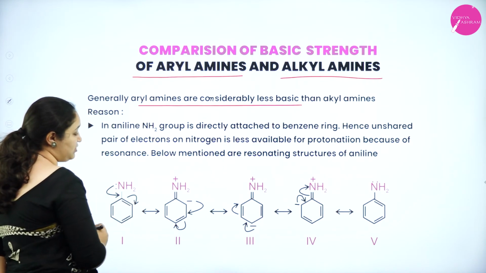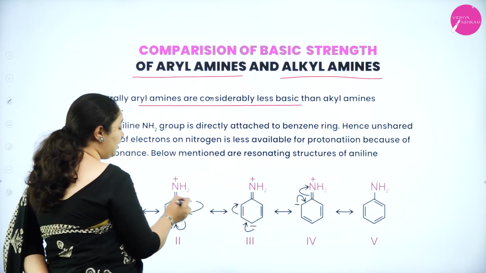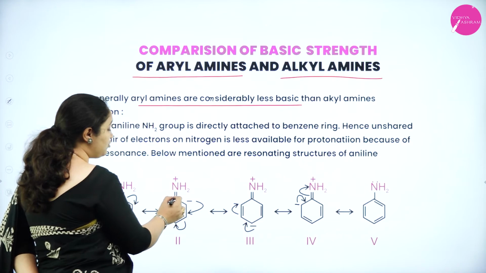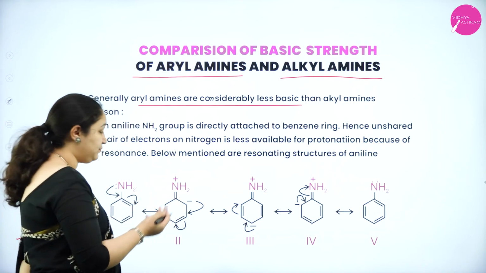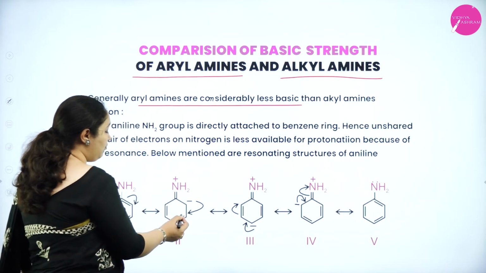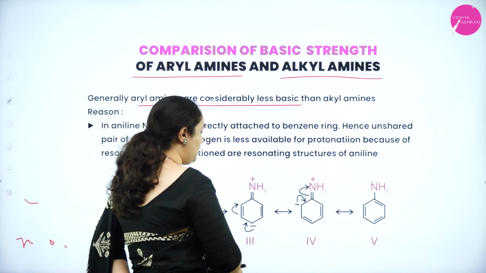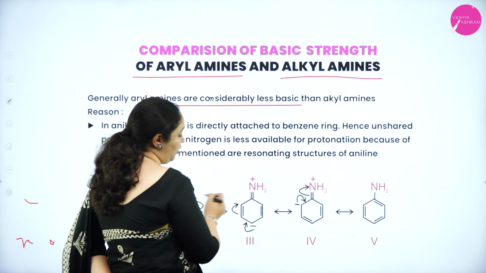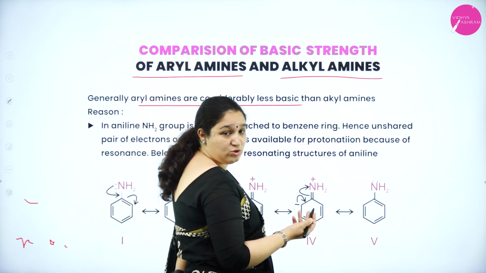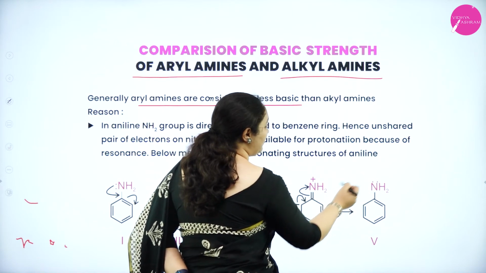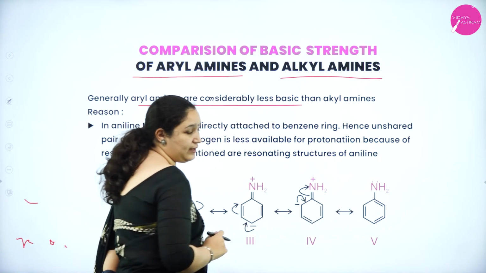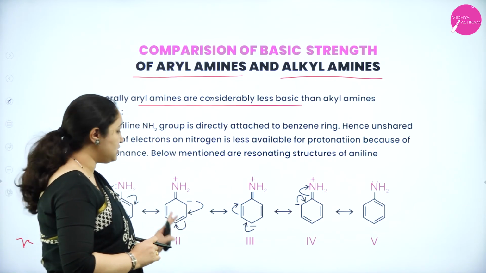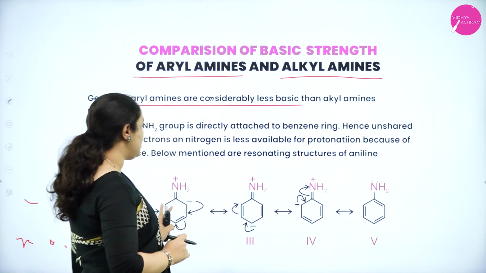Here the bond can come as charge. So the negative charge will come in the ortho position and nitrogen will get the positive charge, and between the nitrogen and carbon a double bond is formed. Now again charge will form bond, bond will form charge. So you can see here the charge is in the para position. Again charge will form bond, bond will form charge. The charge is in the ortho position, and again it can go back as the lone pair of electrons on the nitrogen atom. Now if you see these 5 resonating structures, in 3 of them nitrogen has a positive charge.